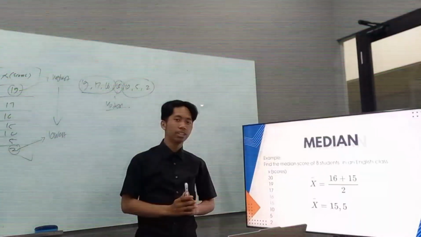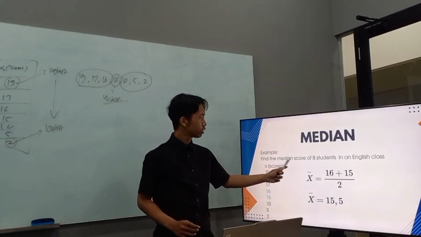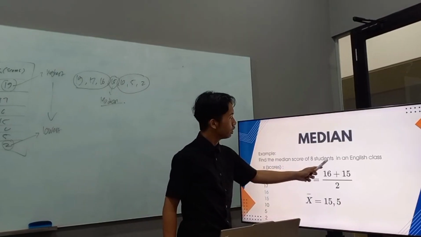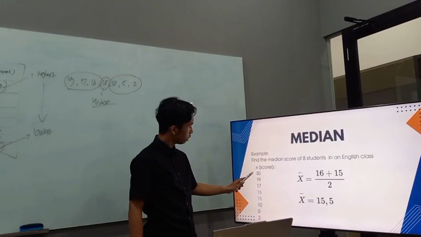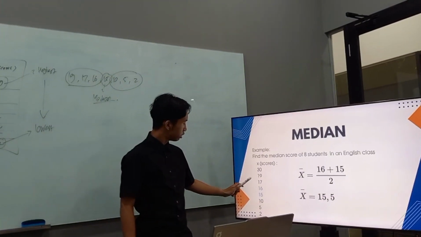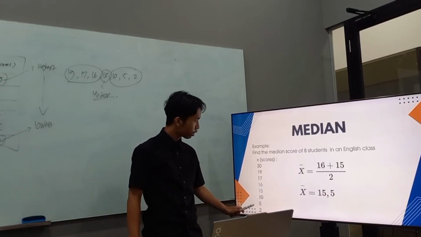Now we have the second example. In this example, find the median score of each student in an English class. X scores: 30, 19, 17, 16, 15, 10, 5 and 2.